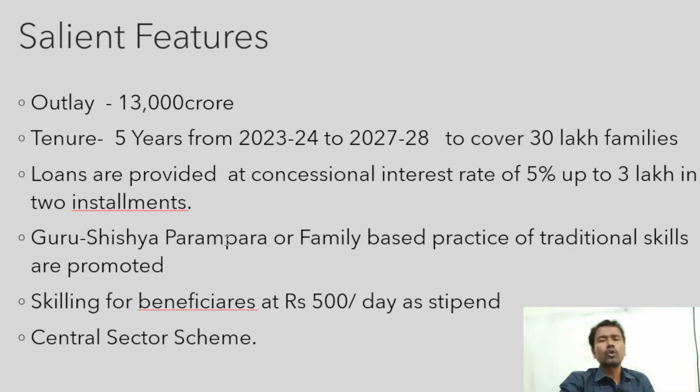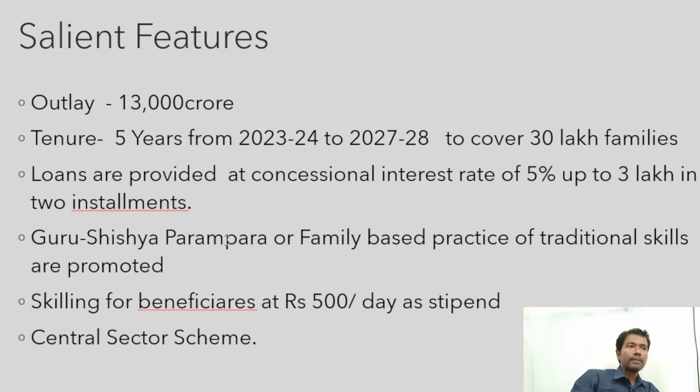And whoever enrolls under this scheme for skilling, 500 rupees per day is given as a stipend, scholarship. Suppose my father is a goldsmith and I got the training from my father. Along with the traditional occupational skills from my father, if I need further skilling, right? Skilling is constantly changing. It's not a static thing, it's a dynamic thing.